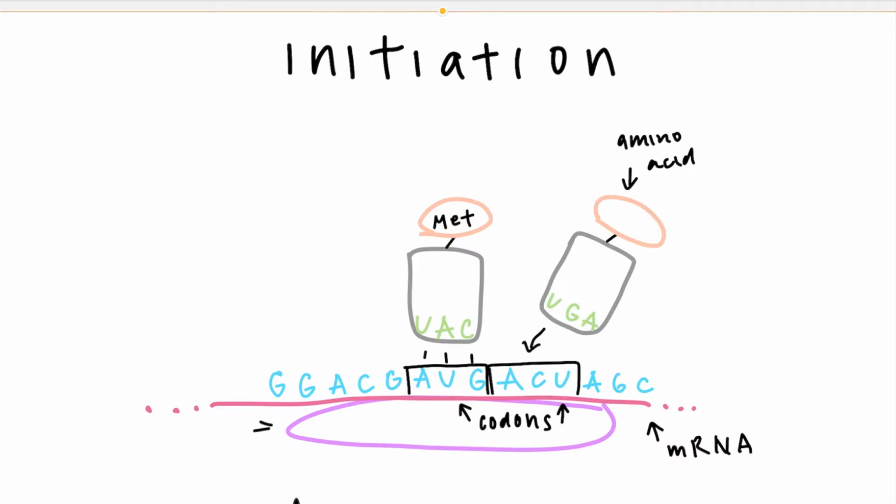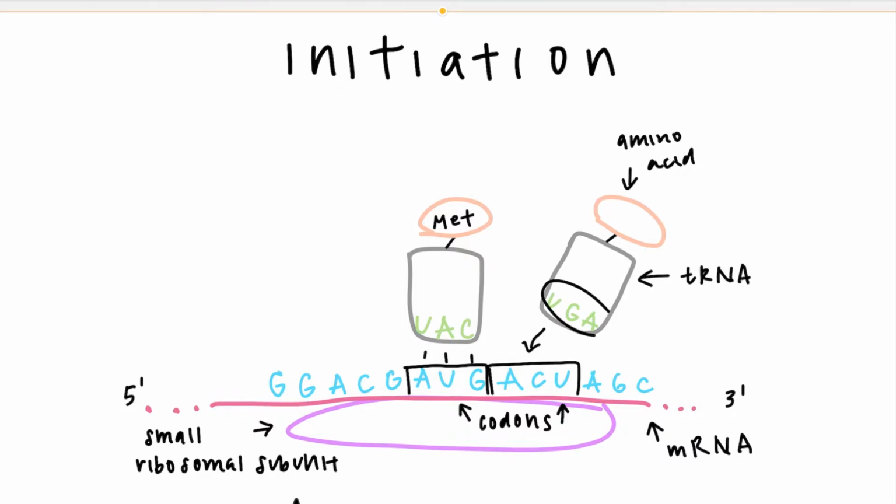This small ribosomal subunit binds to an mRNA molecule on its 5' end, as well as a tRNA molecule. tRNA, or transfer RNA, is an adapter molecule which adds the amino acid to the polypeptide chain. Each tRNA has an anticodon, which is complementary to a codon on the mRNA strand, and this anticodon specifies which amino acid it brings to the ribosome.